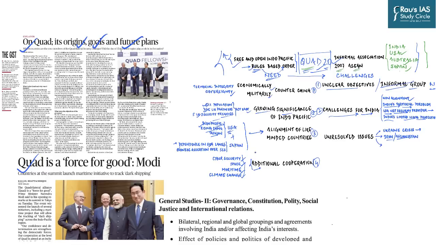And so exactly because of Russian action and Chinese support to Russian action, developed countries have started to think about the next strategy to counter China, and what better way to counter China than to use Quad? And that is why Quad has again gained that prominence.